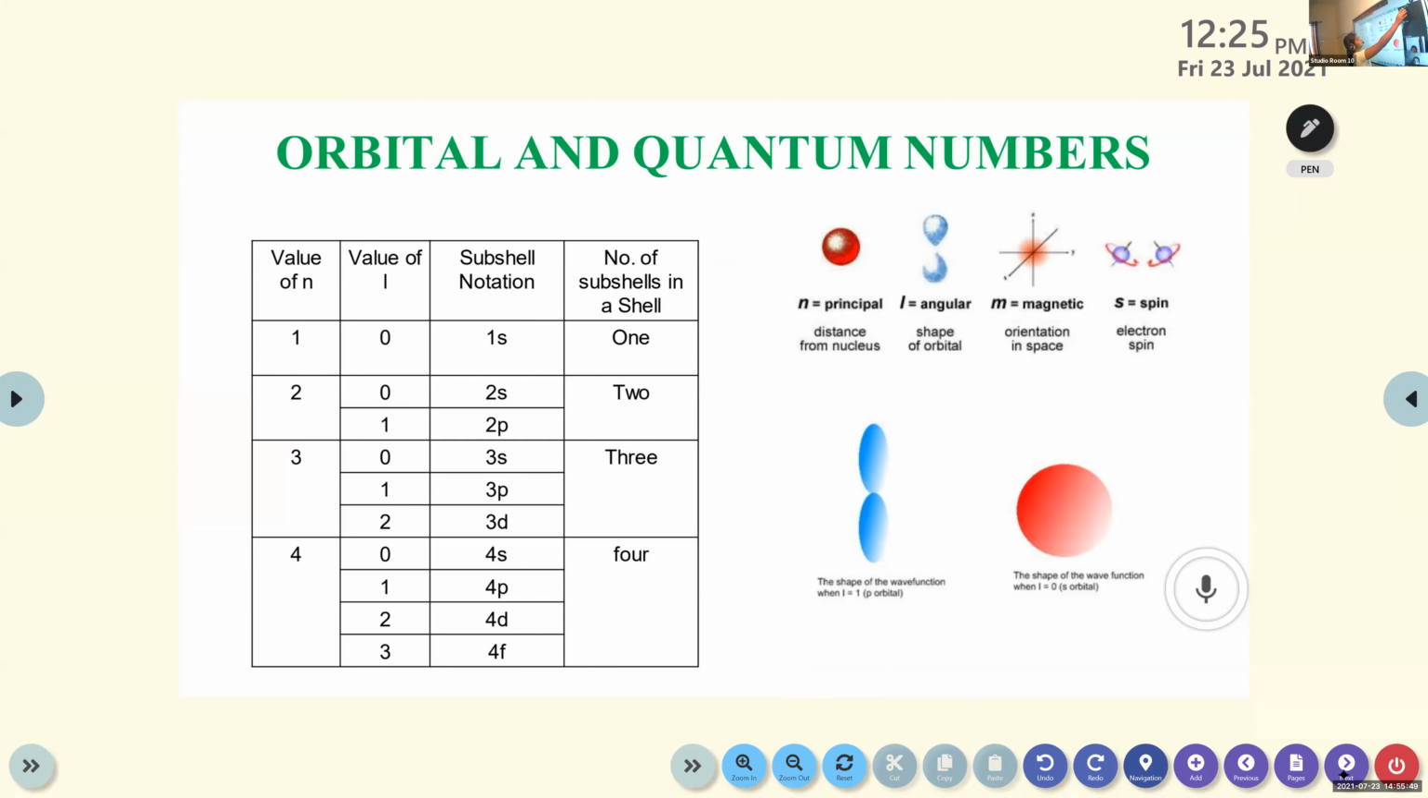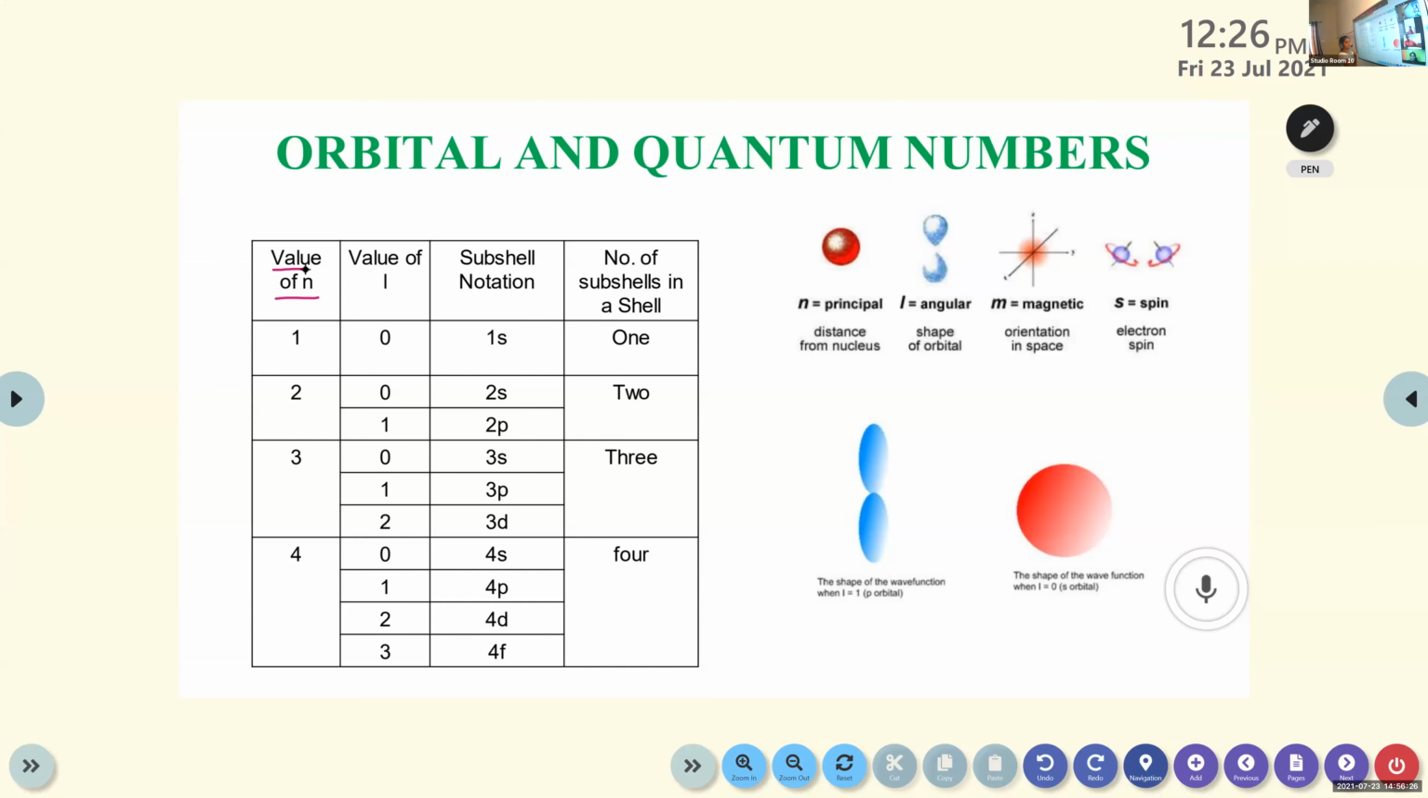Then there is one table that relates both the principal quantum number and the azimuthal quantum number, and helps find out the subshell and the main shell. Here the value of n starts from 1; 0 is not included in the principal quantum number. So n is 1. The value of L should be n minus 1, so 1 minus 1 is equal to 0. So the value of L is 0.